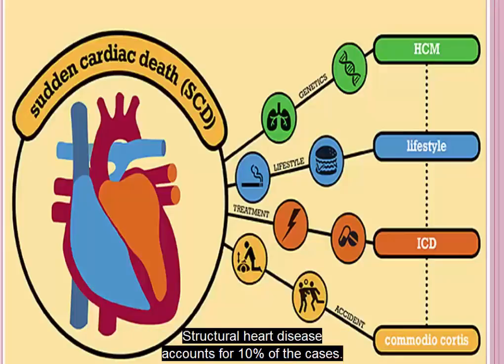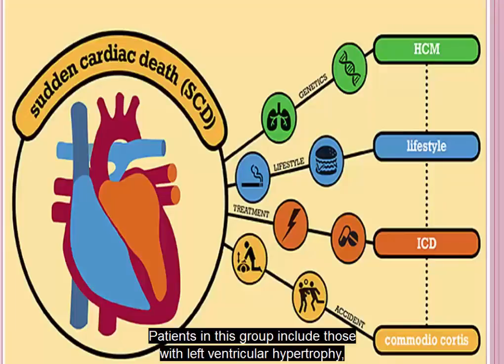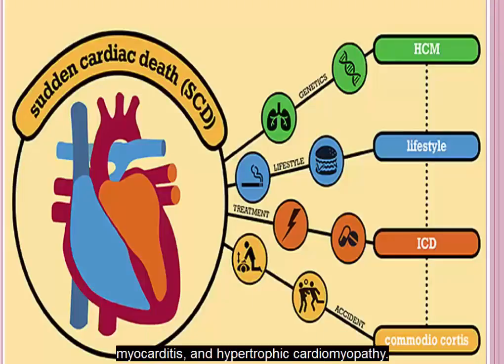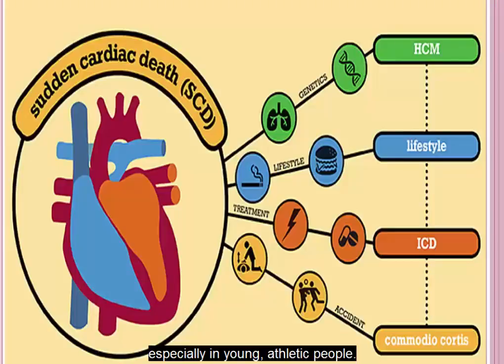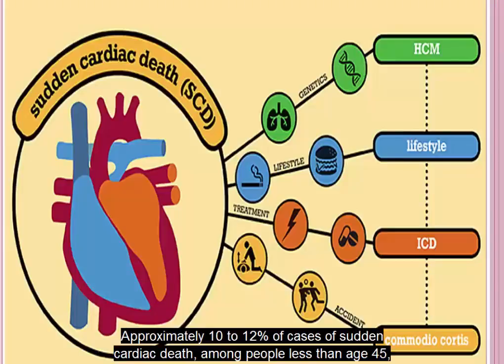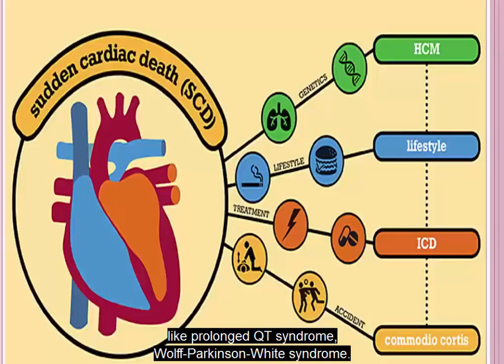Structural heart disease accounts for 10% of the cases. Patients in this group include those with left ventricular hypertrophy, myocarditis, and hypertrophic cardiomyopathy. And hypertrophic cardiomyopathy is a risk factor for sudden cardiac death, especially in young athletic people. Approximately 10 to 12% of cases of sudden cardiac death among people less than age 45 occur in the absence of structural heart disease. These involve disturbances in the conduction system, like prolonged QT syndrome and Wolff-Parkinson-White syndrome.